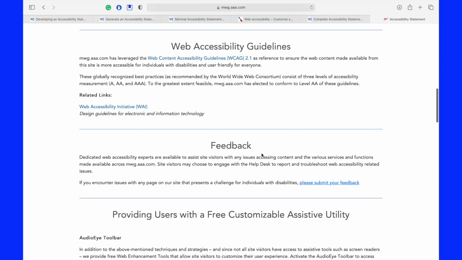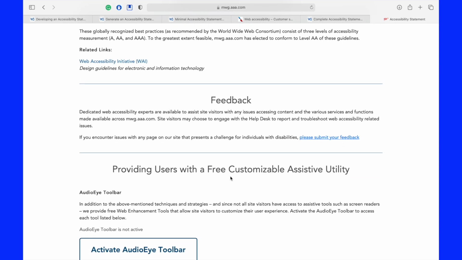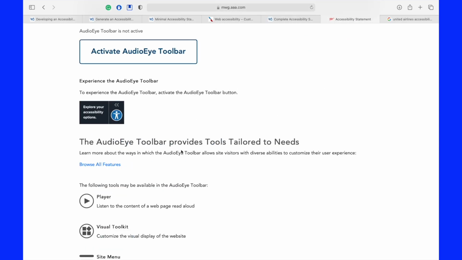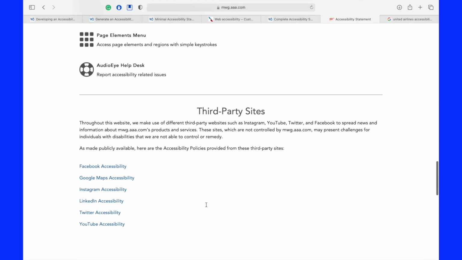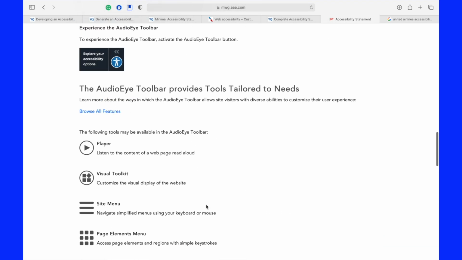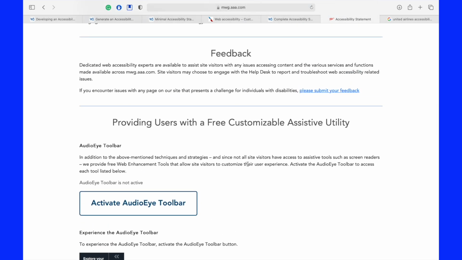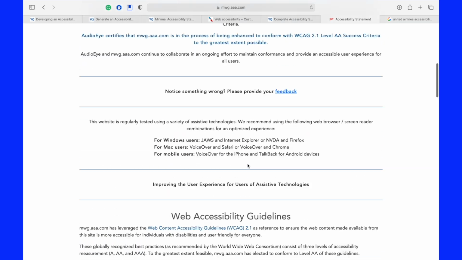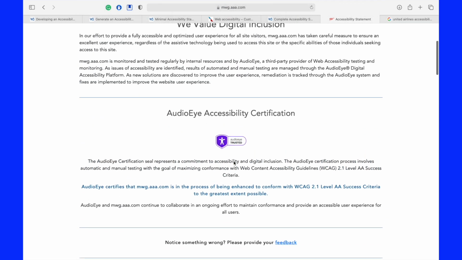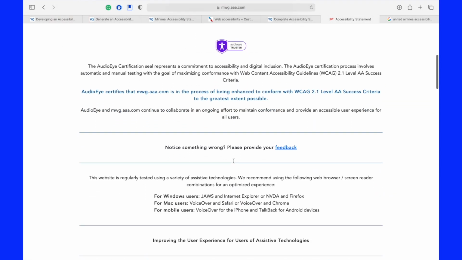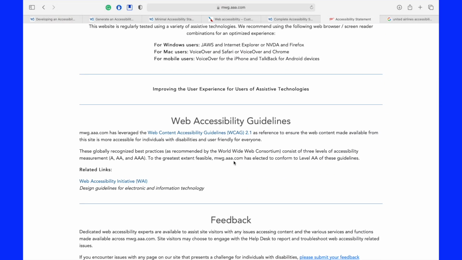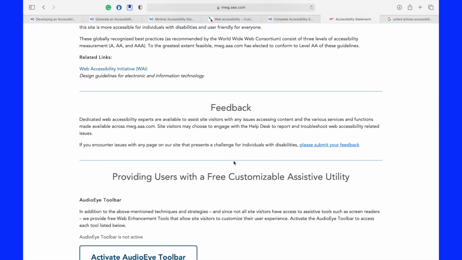In addition, you also have a lot of information regarding the feedback and how, if you encounter an issue with the site, you can go to contact and submit a problem. This AudioEye toolbar is an overlay, and I'm not a big fan of overlays, so I don't think that is the best solution, but at the same time, they are providing a lot of details about it, and they are providing ways for you to report if there is an issue. So I'd imagine they would get a lot of reports if this overlay was not accessible, or if there were other accessibility issues with the AAA Insurance website.